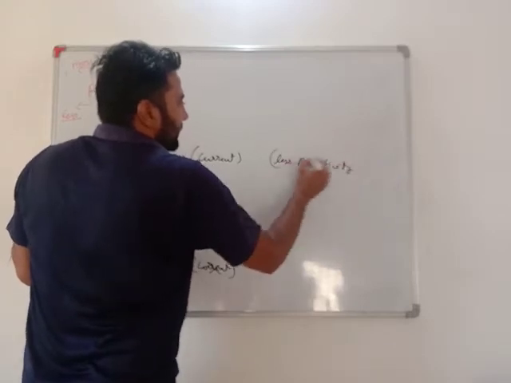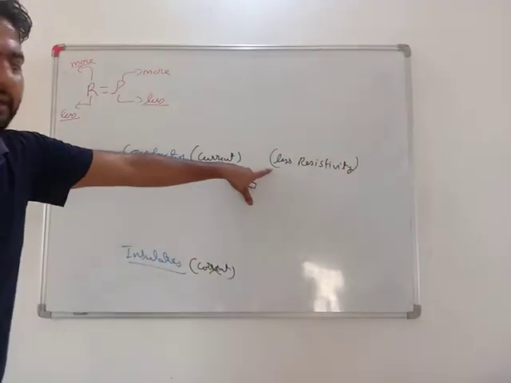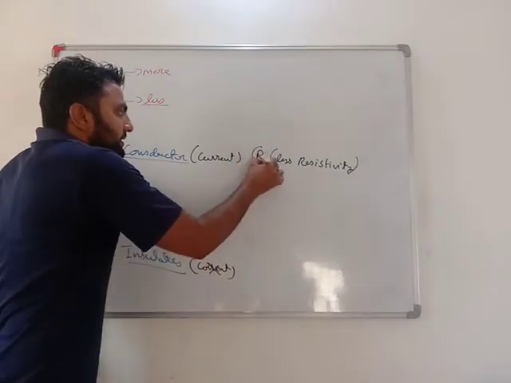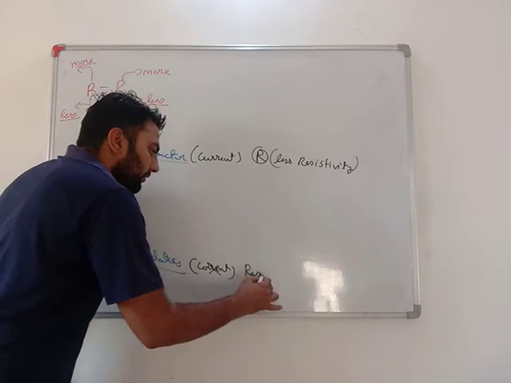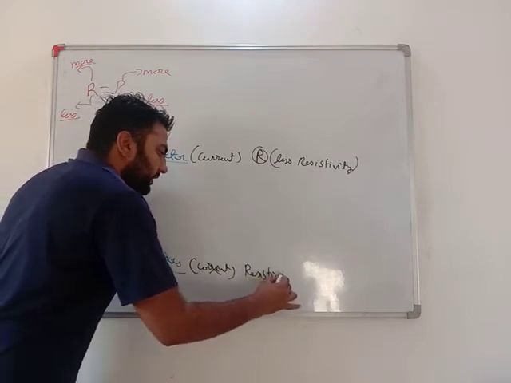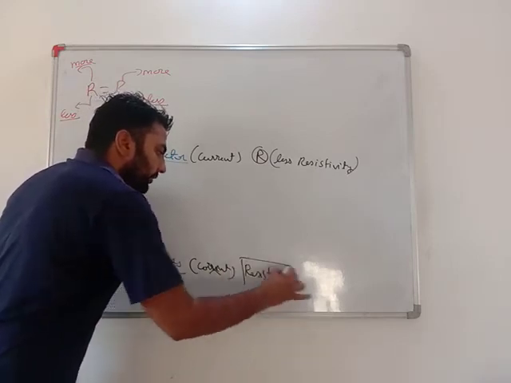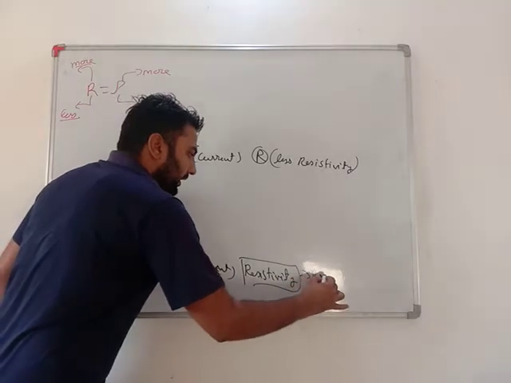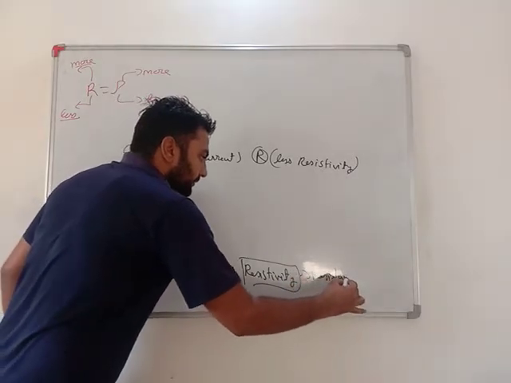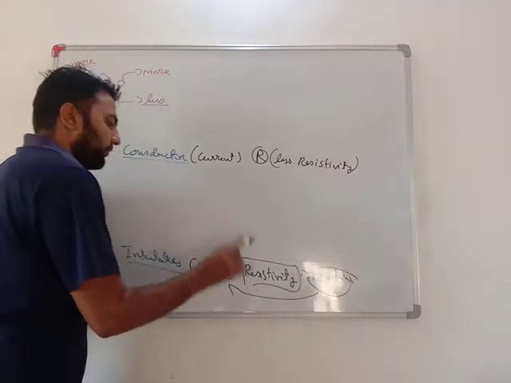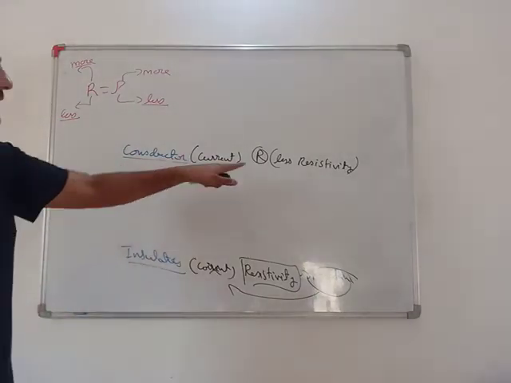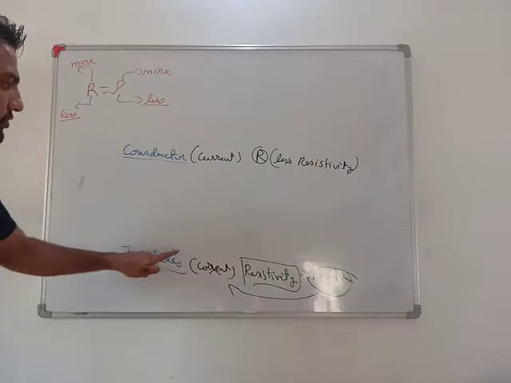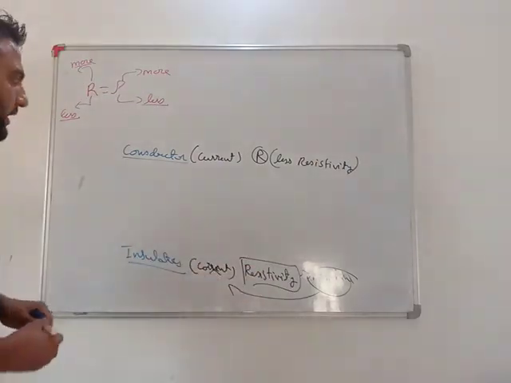Less is the resistivity, less is the resistance, because of which current flows. Insulators have very high resistivity, and due to high resistivity they have high resistance and current is not able to flow. So conductors, less resistivity; insulators, high resistivity.